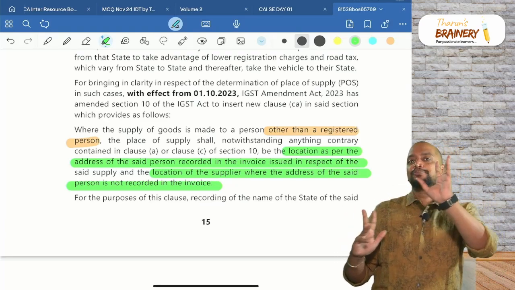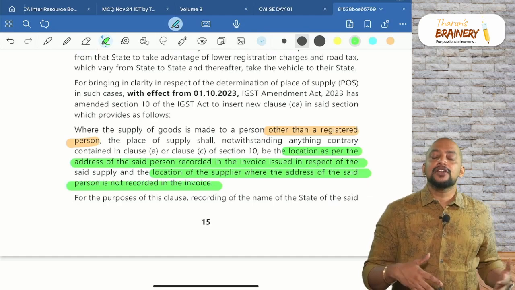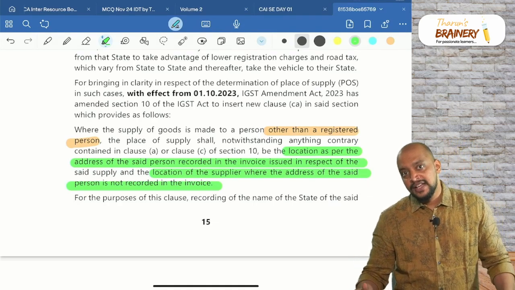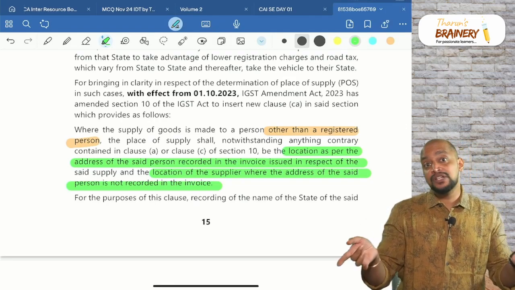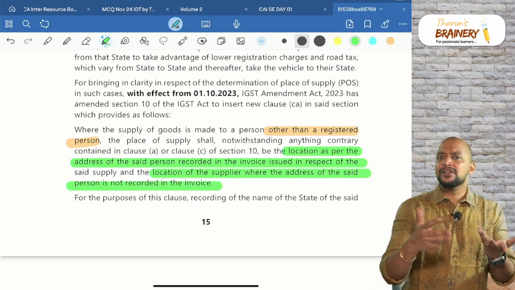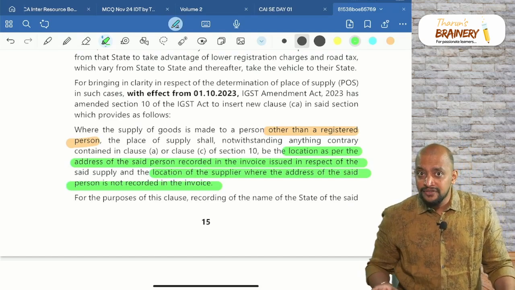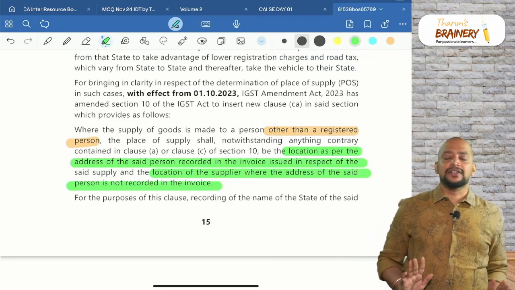Example, when you place an order on Amazon, in e-commerce transactions, usually we give the billing address and the delivery address. And what if the billing address and delivery address match, meaning both are the same? Then the billing address only will be taken as the location of recipient in the records of supplier. What if the billing address is different and the delivery address is different?